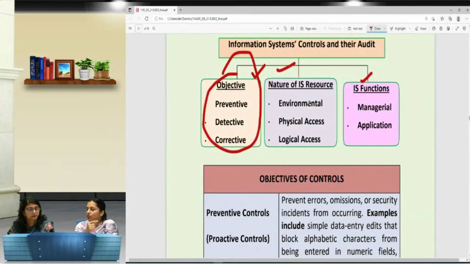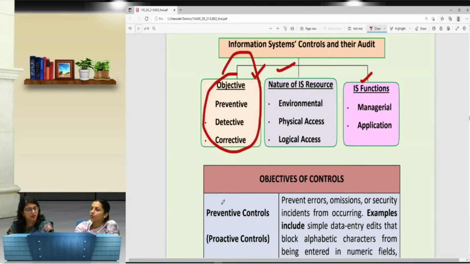So Harish, you have posed a question that, ma'am, I am not able to learn keywords, how do I do it? And I told you that ma'am will explain in chapter number 3. So she has explained with this diagram that this is not in your study material, but she has prepared it and she has shown you how you can go further with that. Like if controls come for the objective, 3 types of controls, how much I have learned, what controls under it, and then proceed to the next one.